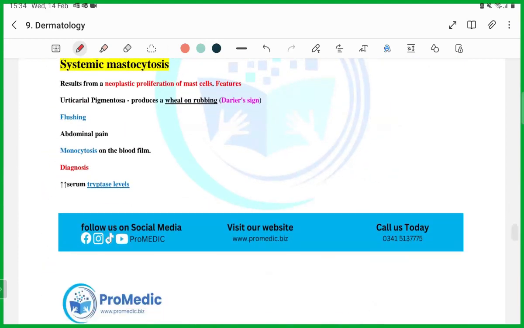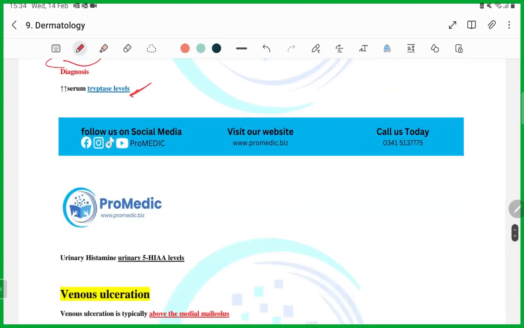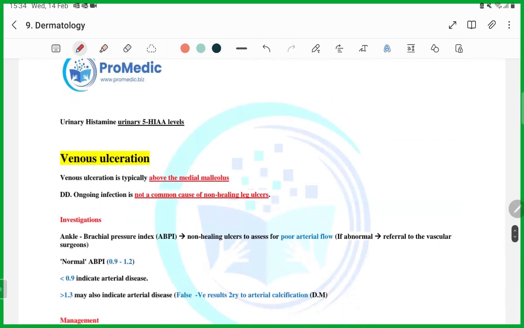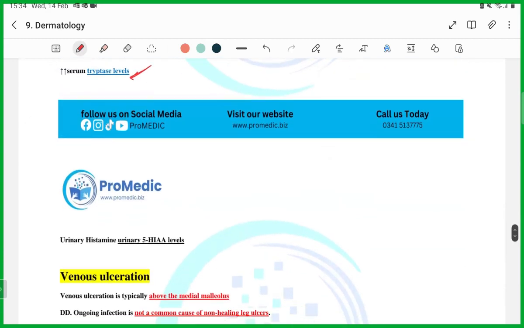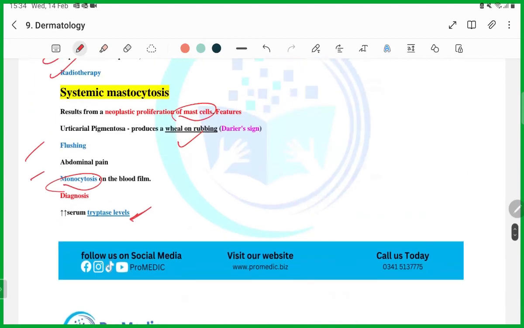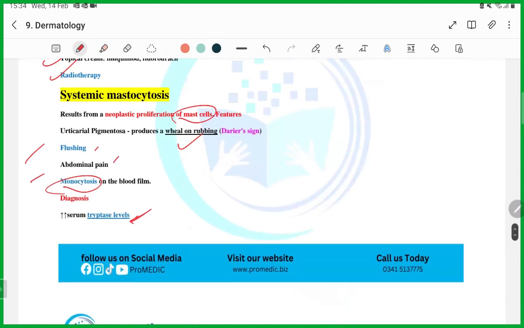Systemic mastocytosis: what exactly is it? It is a proliferation of mast cells, the cells usually associated with inflammatory reactions. Because it is mast cells, there will be wheals on rubbing, flushing, abdominal pain, and on the blood film there will be monocytosis. Serum tryptase levels will be high because it is an allergic reaction. This is not that important. Just remember: serum tryptase is high, urinary histamine levels are raised, and the patient will have flushing and abdominal pain.